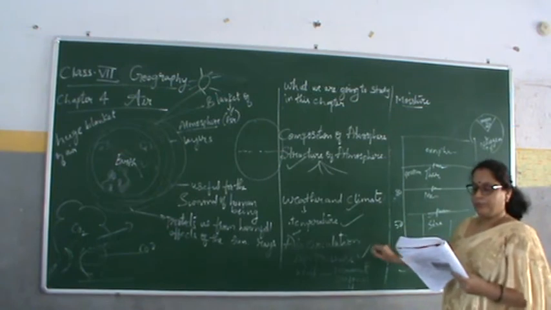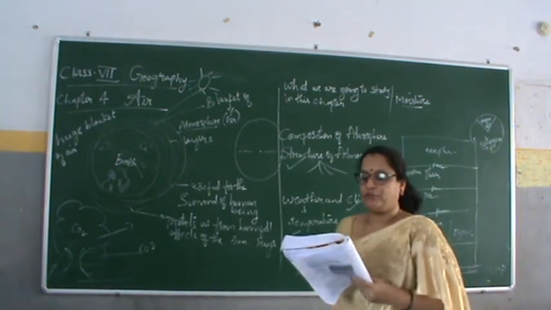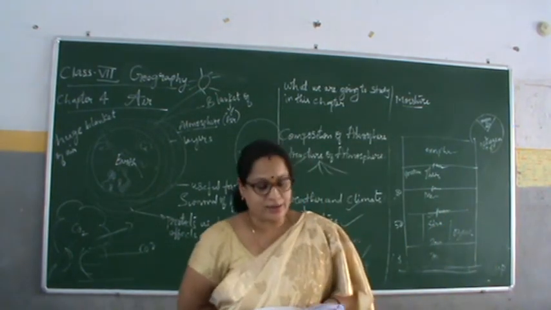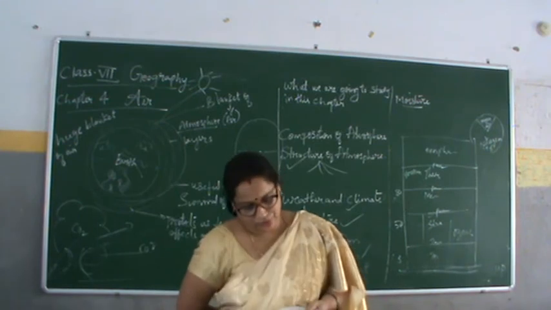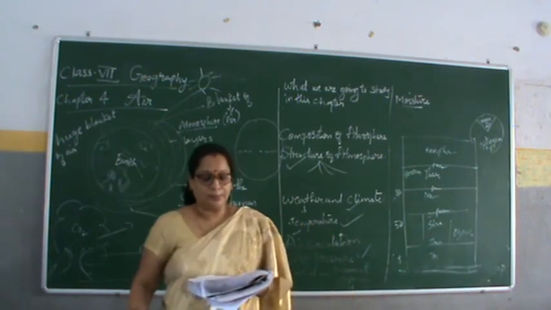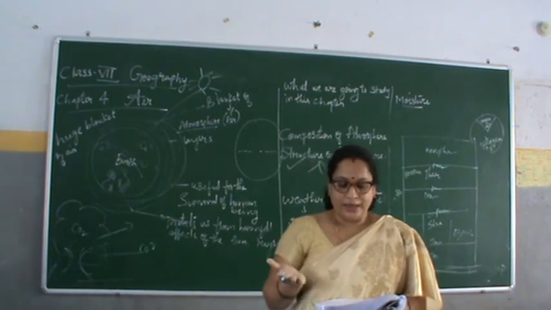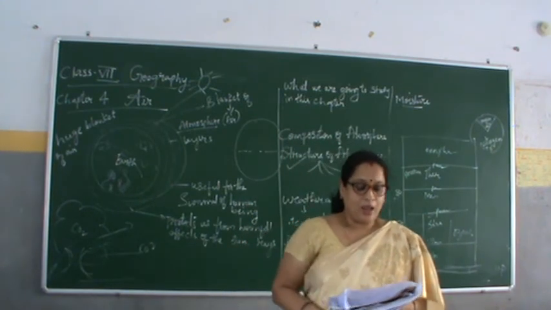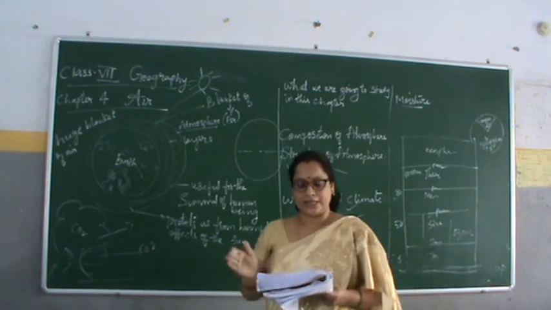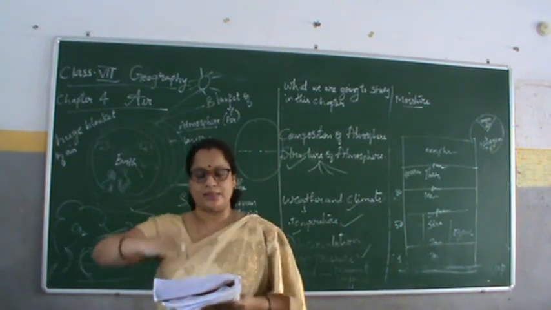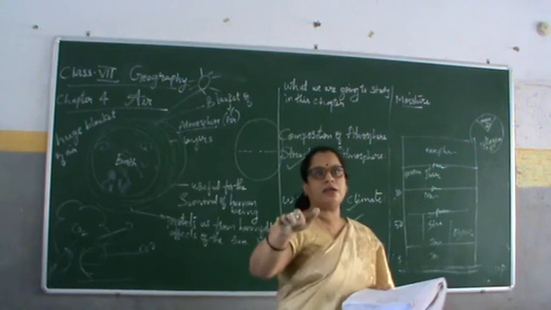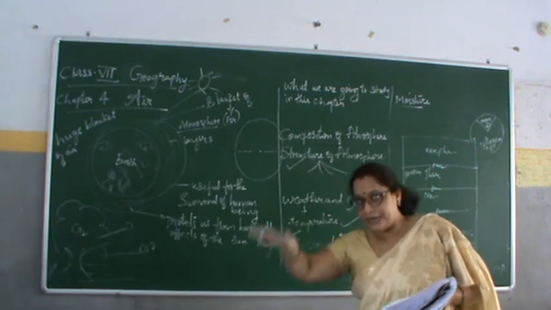Air pressure. The pressure exerted by the weight of the air on the earth's surface is called air pressure. So what is air pressure? The pressure exerted by the weight of the air on the earth's surface. Air pressure is highest at sea level and decreases with height.